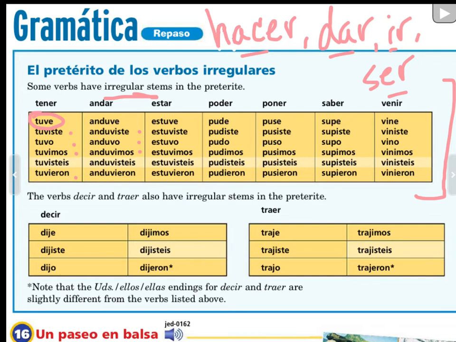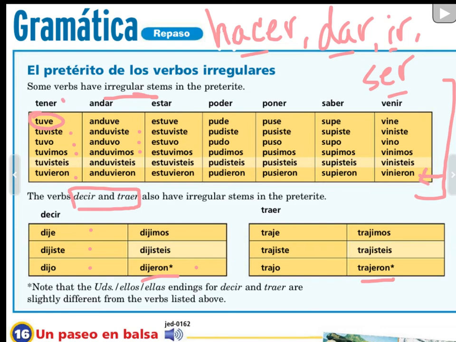Okay, decir and traer are two more, and they're irregular because they add a J in there, which is kind of weird. But you just have to memorize that dije, dijiste, dijo. Again, similar endings, e, iste, o. Dijimos, dijeron. So notice that dijeron and trajeron don't have the I-E-R-O-N, which is what all of these ones have.